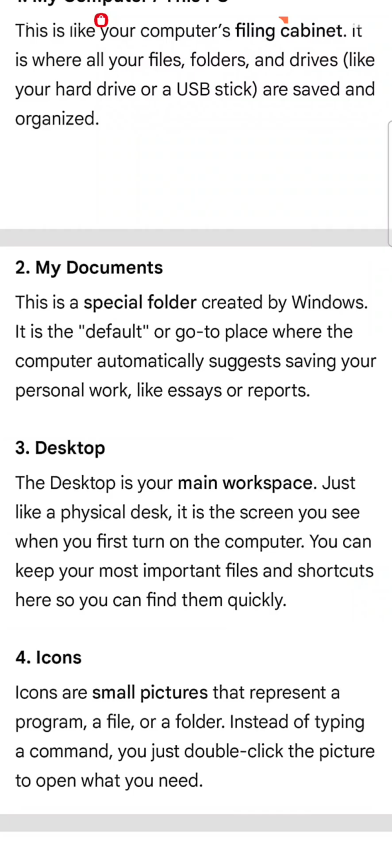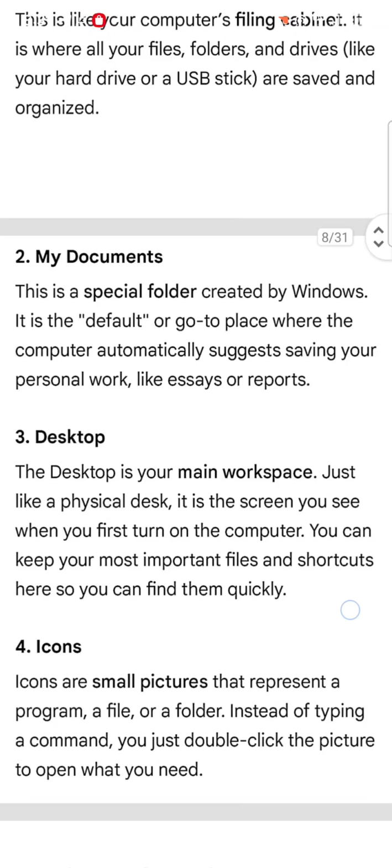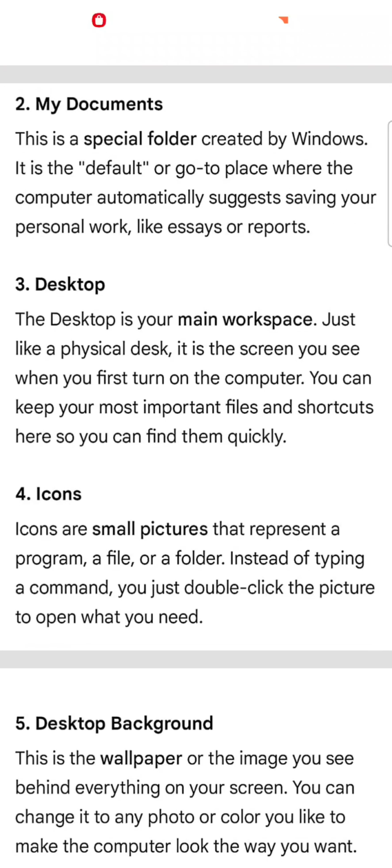The desktop. Third, the desktop. The desktop is your main workspace, just like a physical desk. It is the screen you see when you first turn on the computer. You can keep your most important files and shortcuts here, so you can find them quickly. Fourth, icons.